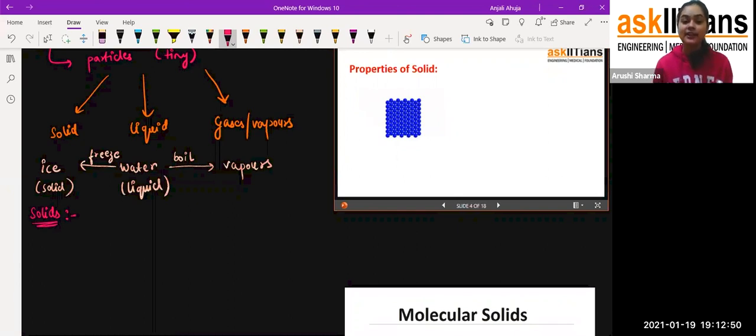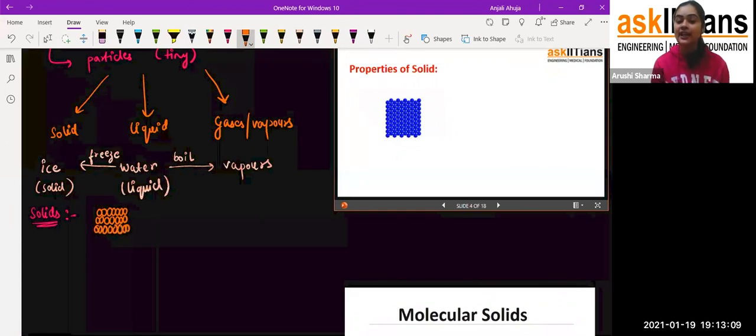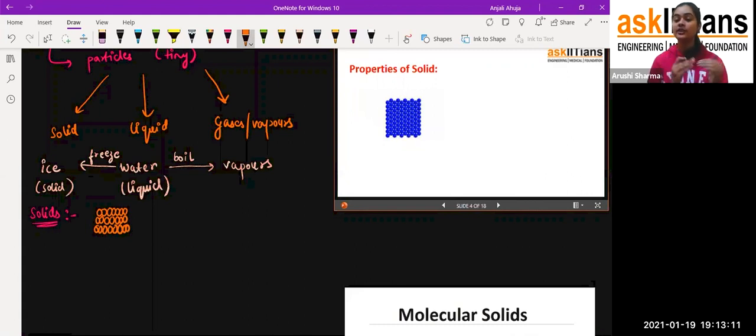Okay, so if I draw one like here, it is like this. You can say that they have a space, but that space is negligible, it is very, very less. So that is why, student, these particles, you can see they are so tightly packed, they do not have any space to move here and there.